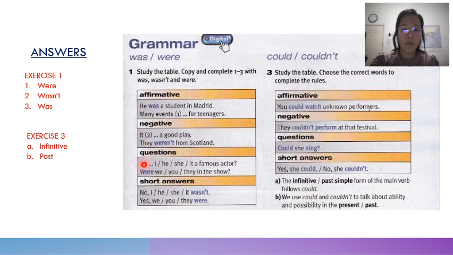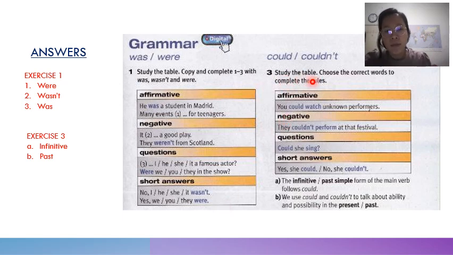Okay, they were from Scotland. Okay, for the question, okay, number 3, was I, he, she, it a famous actor? Okay, were we, you, they in the show? So answers, no, I, he, she, it wasn't. Yes, we, you, they were. Okay, now we fill in the blanks using could or couldn't.